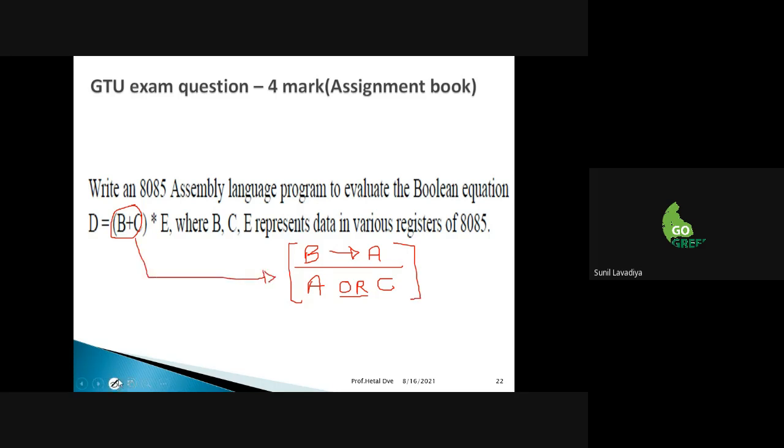Now, what next do we have to do? Next we have to do the ANDing with E. Now, if you do the ORing operation of A on B, where is the answer? The answer is there in the accumulator, okay? So here, I will do the ANDing operation on A with which register? E.